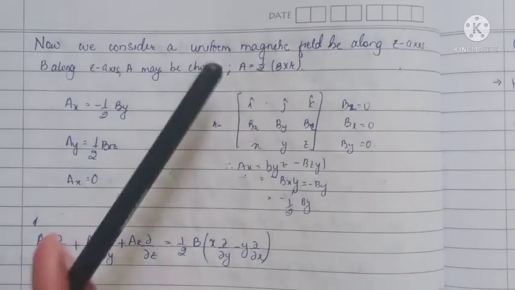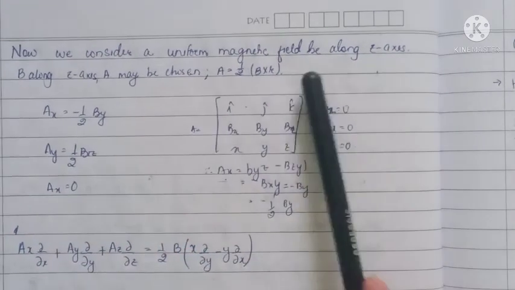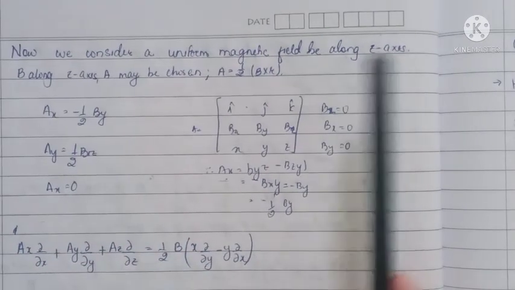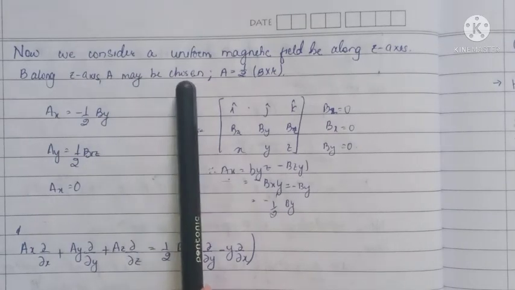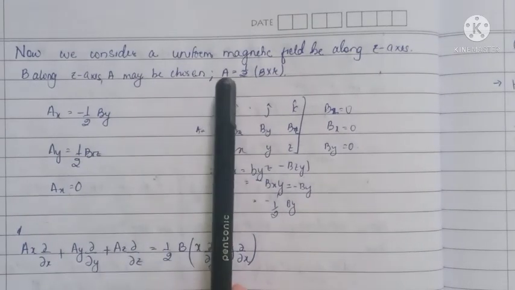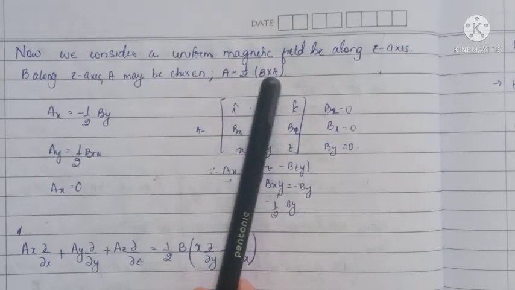Now we consider a uniform magnetic field B along the z axis. So with B along the z axis, the potential may be chosen as A equals half B cross r.